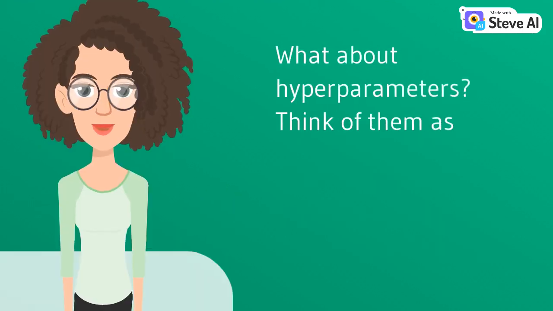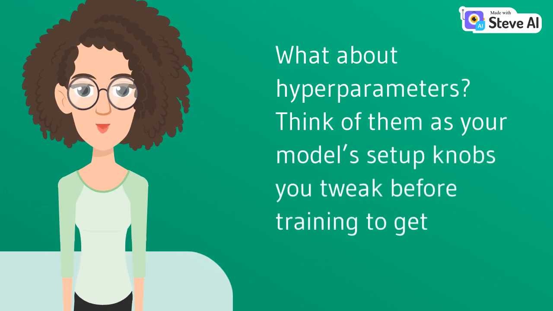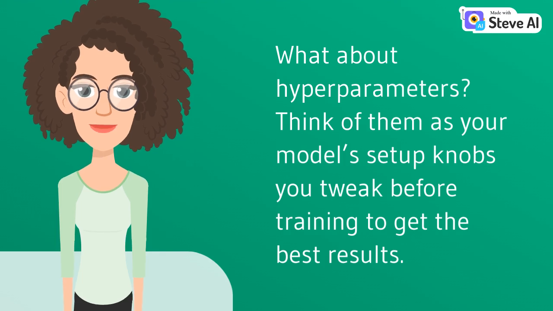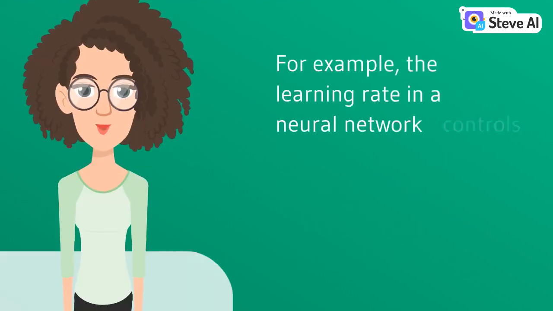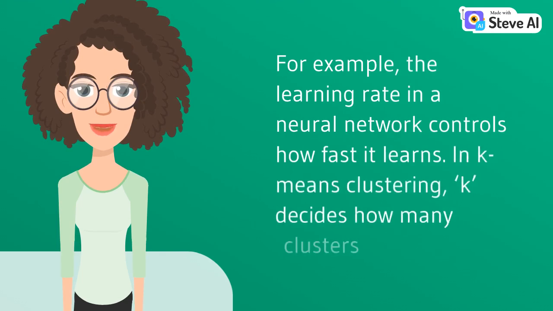What about hyperparameters? Think of them as your model's setup knobs you tweak before training to get the best results. For example, the learning rate in a neural network controls how fast it learns. In K-means clustering, K decides how many clusters you create.